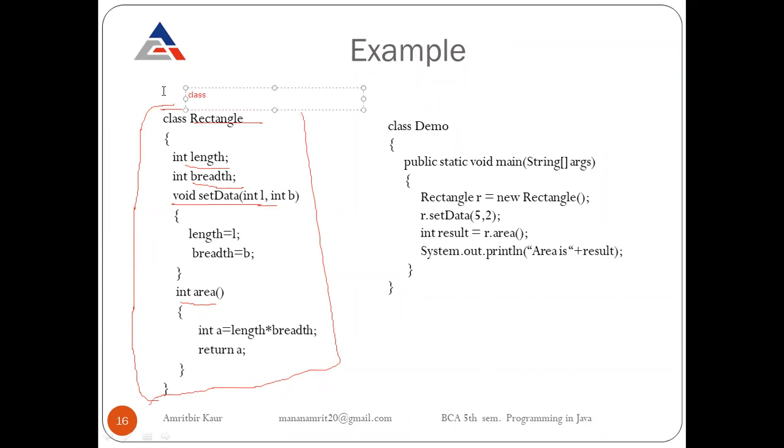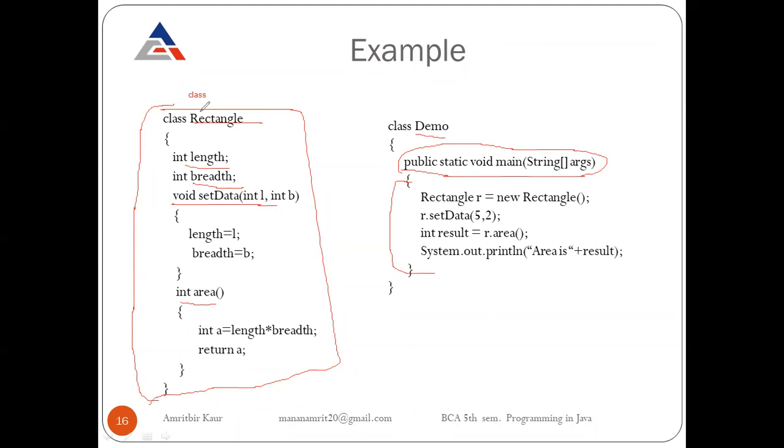We created this class, but we cannot use it without objects. So now we will create a new class. Here we create a class whose name is Demo. Inside the class, we write public static void main, our main method. We know that objects are always created in the main method, in a class which contains the main method. So this is the body of the main method, and inside it we will create our objects.